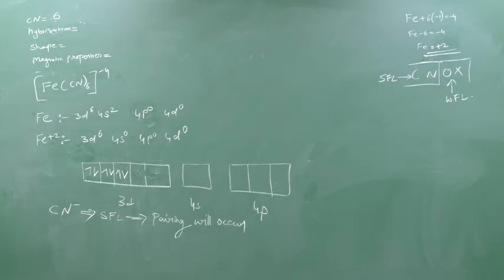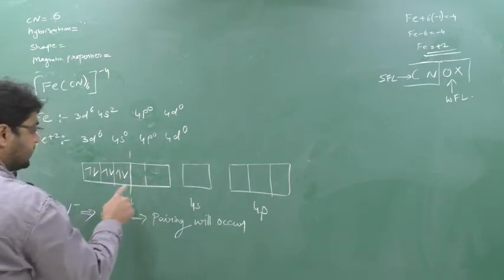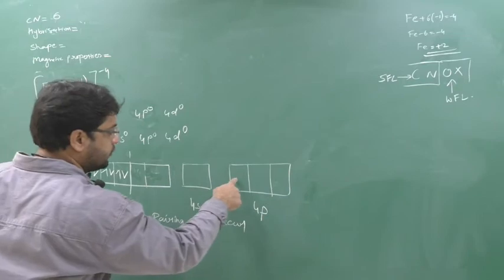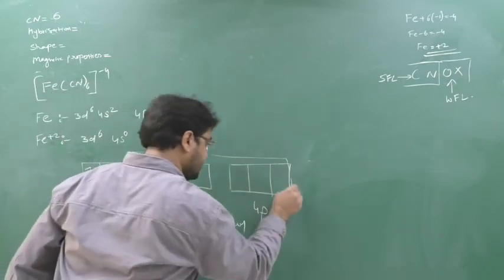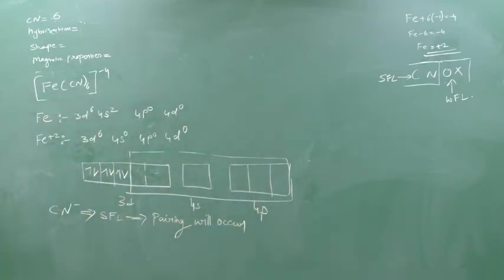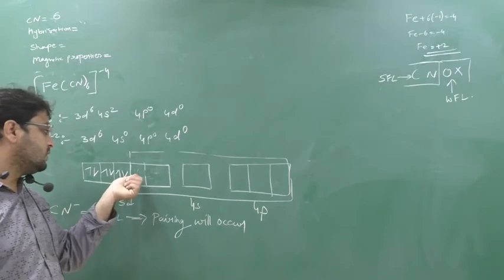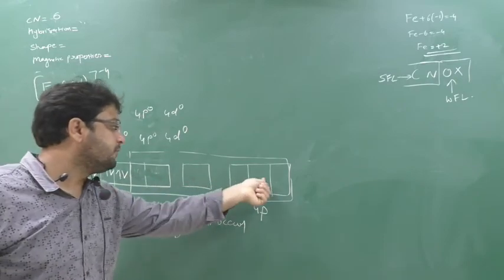Now see the number of ligands. How many ligands are there? 6. So we require 6 empty spaces. 1, 2, 3, 4, 5, 6. See here, this all will come. Then you need to see the number of ligands. 6 ligands are there, so we require 6 empty spaces: 1, 2, 3, 4, 5, 6.